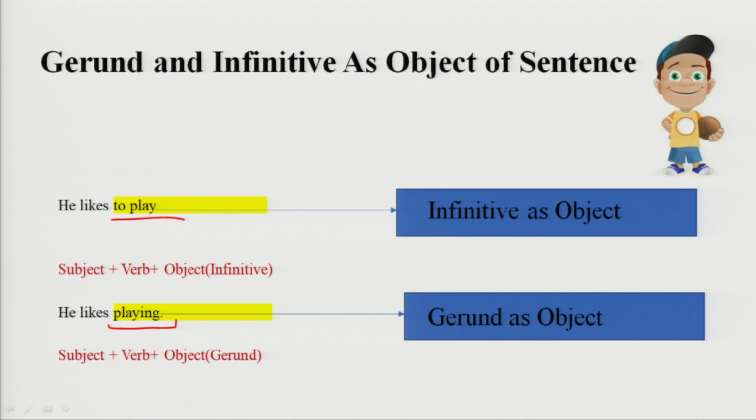You know what is the subject of this sentence? He. What is the predicate of this sentence? Likes to play is the predicate. Let us analyze the predicate part of this sentence. What is the verb? Likes is the verb. What is the position of to play? To play is in the position of infinitive as object. Here we have an infinitive as object.